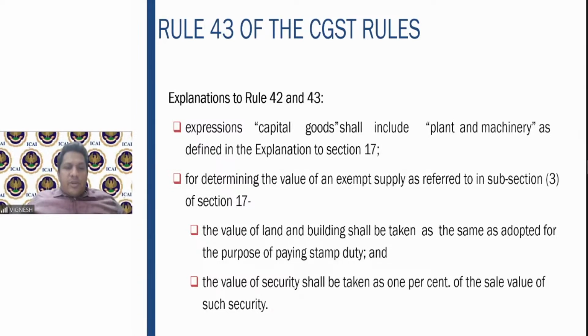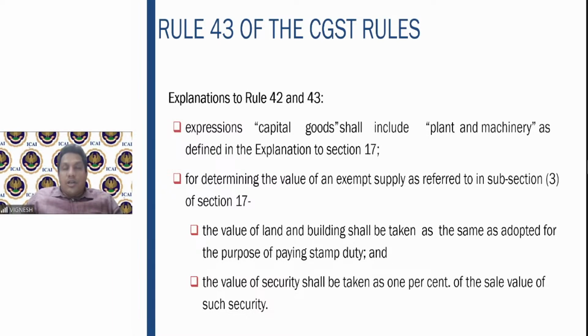Then for determining the value of exempt supply, as per 17.3, the value of land and building shall be taken as the same as adopted for the purpose of paying the stamp duty. So for the sale of land and building, wherever you are taking that as exempt turnover, you have to take the value for which stamp duty is paid. That is the government value on which the stamp duty is paid.